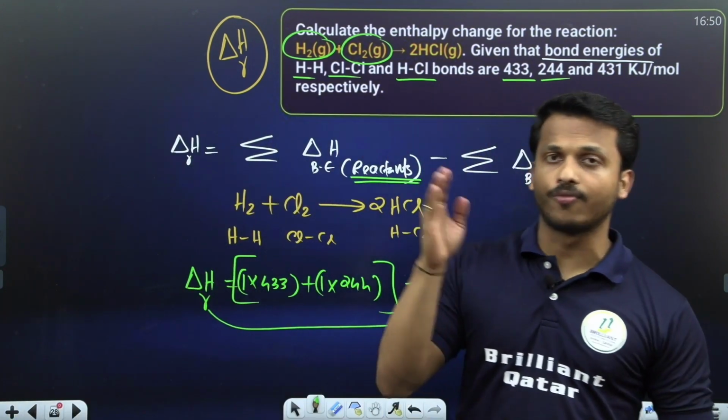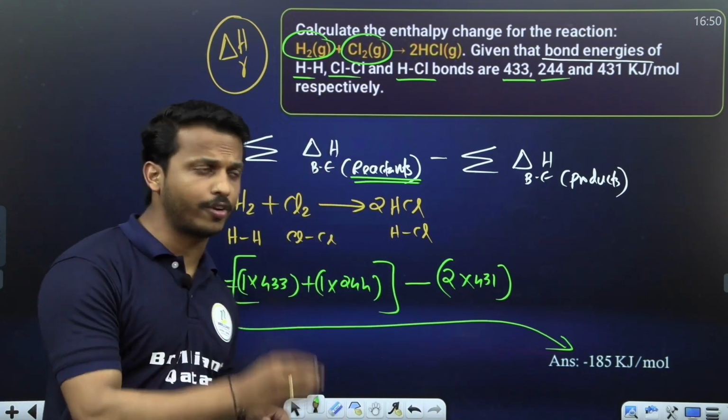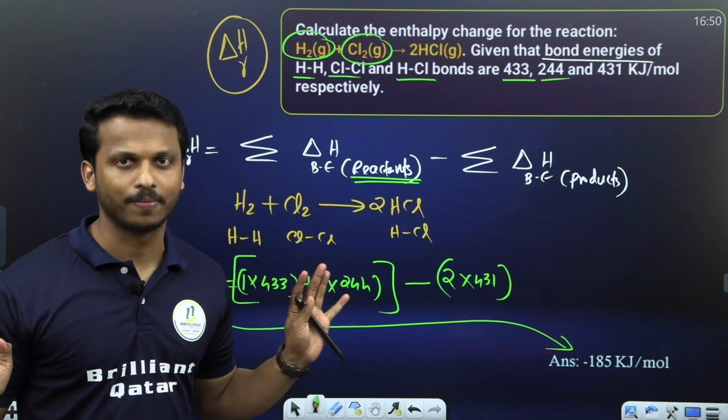So which equation are we applying here? Bond enthalpies of reactants minus bond enthalpies of products. So don't forget to multiply with the coefficient. Directly substitute. Easy, right? Clear?